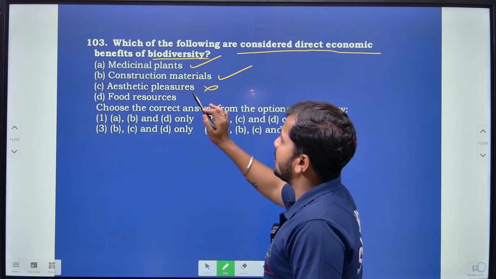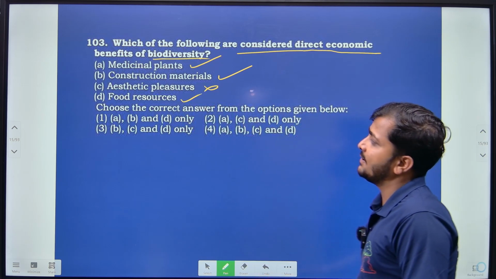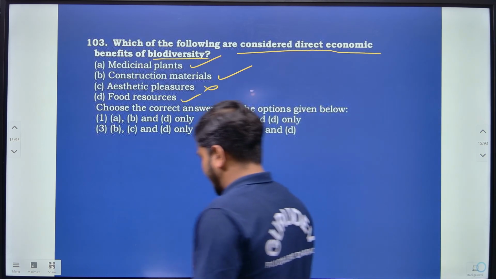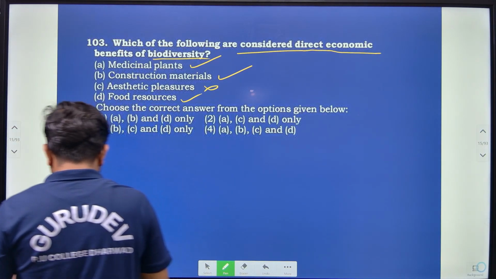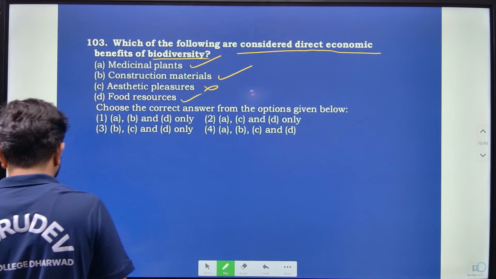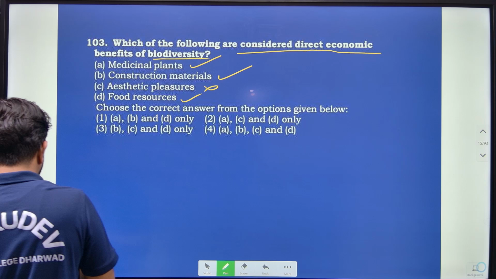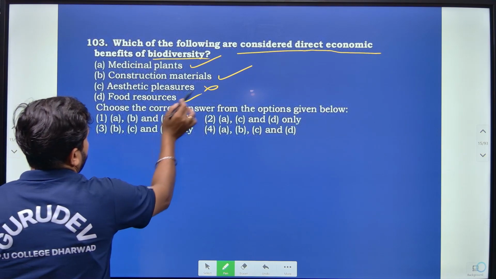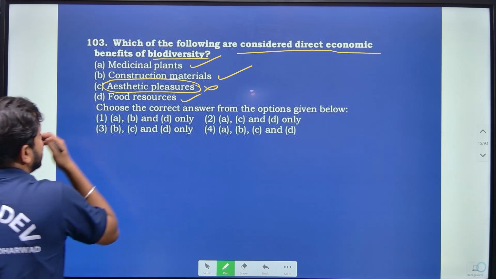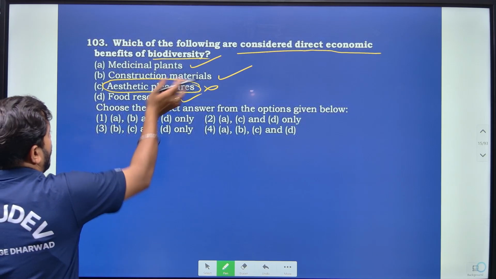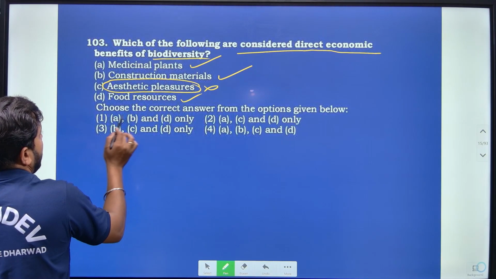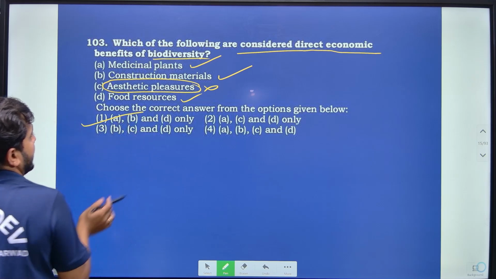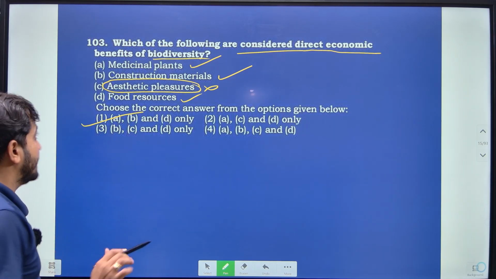Food resources we can also get. Aesthetic pleasures we are not going to get as a direct benefit; they are intangible benefits, not direct economic benefits. According to this, A, B and D are correct, that is option 1.